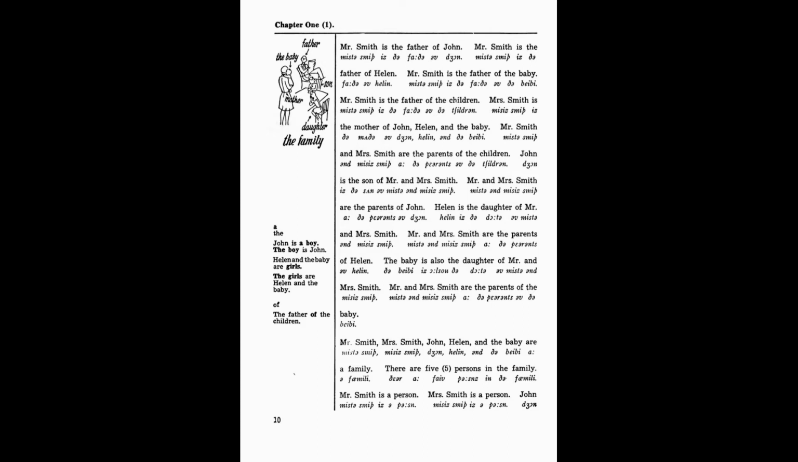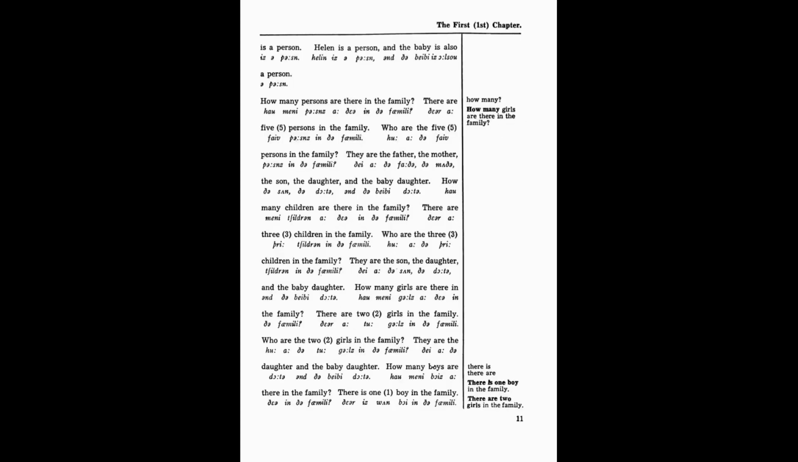Mr. Smith, Mrs. Smith, John, Helen, and the baby are a family. There are 5 persons in the family. Mr. Smith is a person. Mrs. Smith is a person. John is a person. Helen is a person. And the baby is also a person.